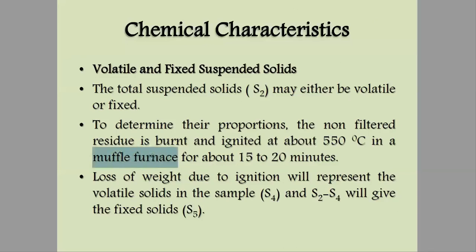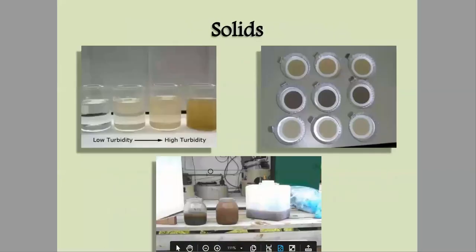Keep this in mind: the muffle furnace will be used for determination of volatile solids. And the proportion that is left over, the difference S2 minus S4, will give the fixed solids.